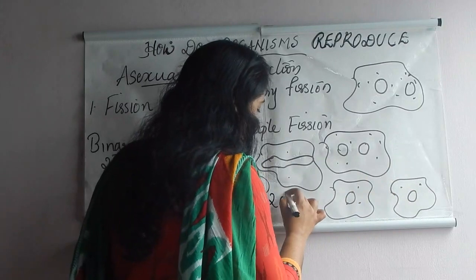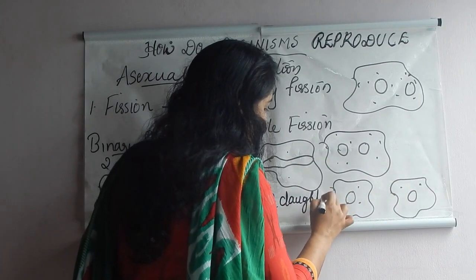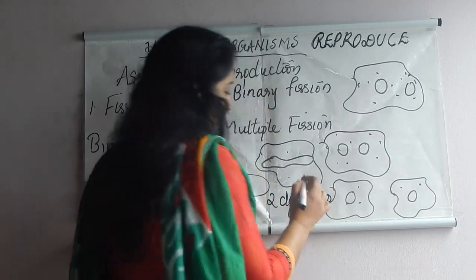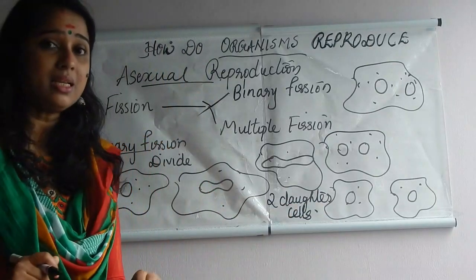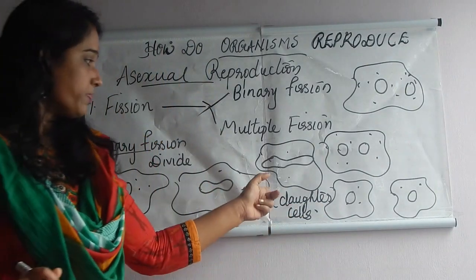We can call it as what? Two daughter cell, not son cell. These products are known as what? Daughter cells or two daughter cells.